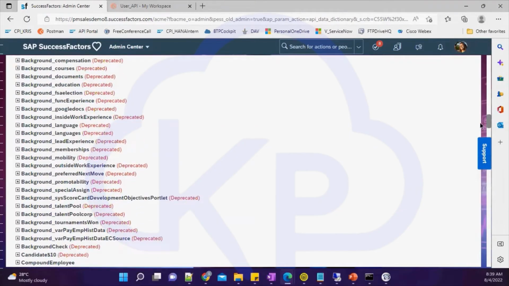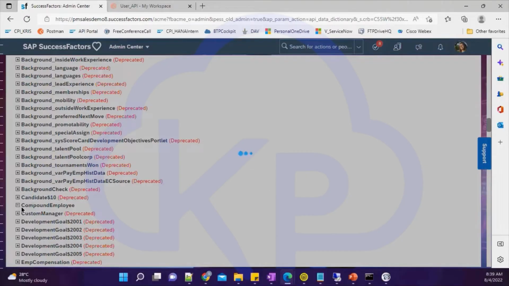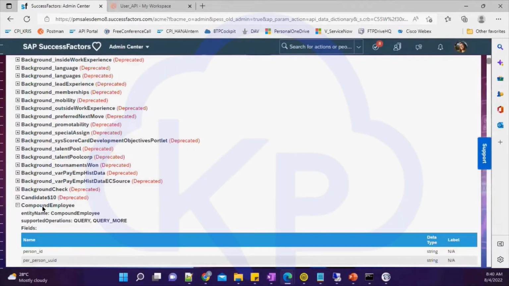So when you expand, you will see more details about this compound employee. So basically, this compound employee is capable of pulling most of the EC related data. So you can use this single API to fetch the different portlets.